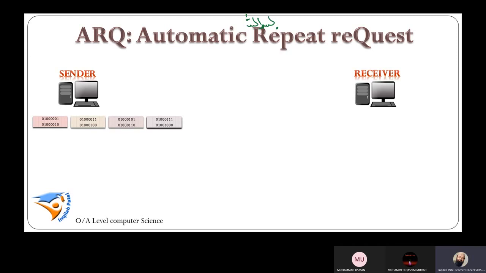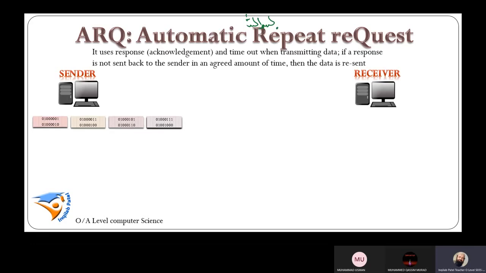It will check that the data is correct or not and send an acknowledgement. If acknowledgement is not sent within a specific time, then sender will send the data packet again. Receiver is not asking the sender to send the data packet again. Receiver is just not sending acknowledgement. Not sending acknowledgement means asking to resend the data.